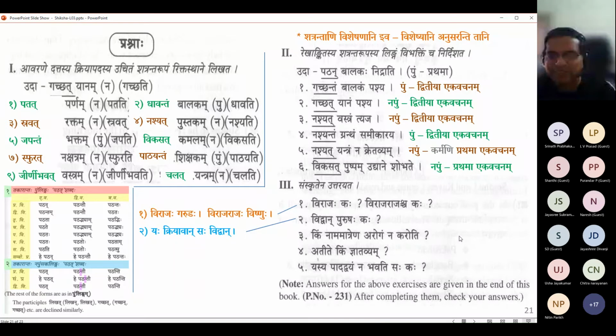Easy one also. Just by naming, Kim Nama Matrena, Aushadam Nama Matrena, beautiful. Aushadam Nama Matrena Arogam Nakaroti. Nama Matrena Aushadam Arogam Nakaroti. Well done. Atite Kim Gnatavyam. That which has happened, what has to be known? Whatever has yet to happen. Lovely. Whatever is yet to happen is to be known.